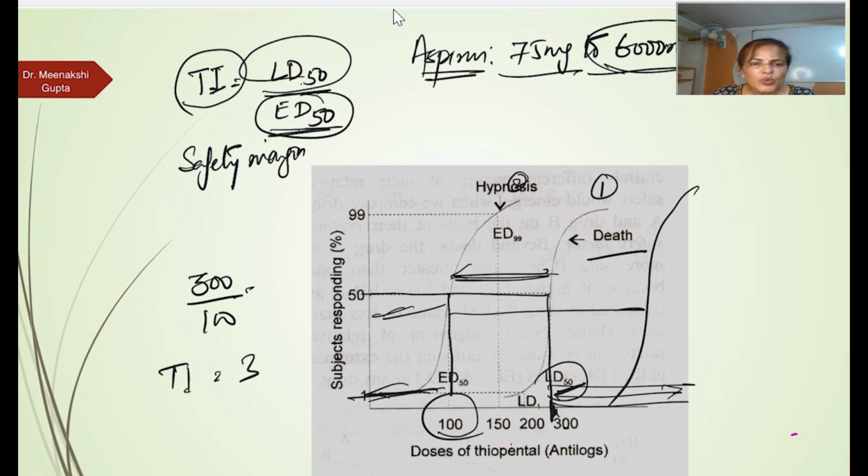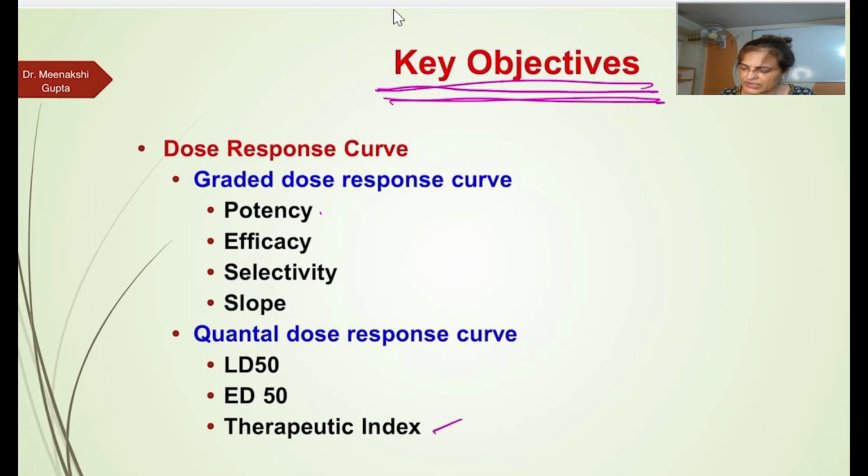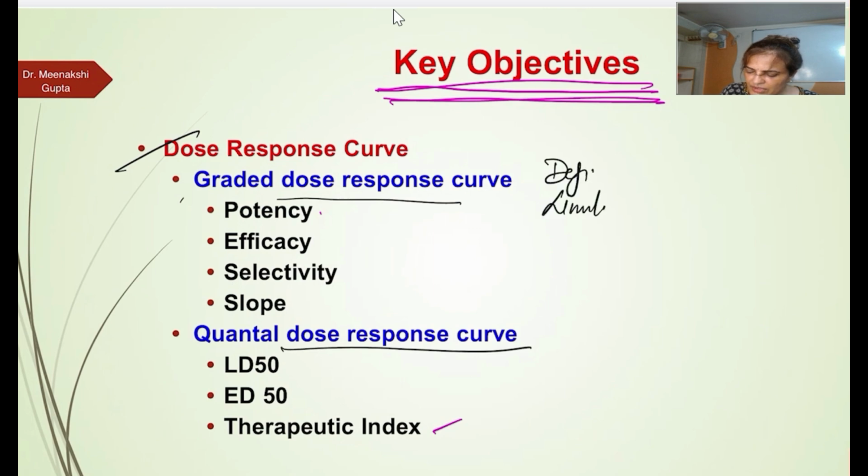So this is from the quantal dose response. We can find out 3 things: LD50, ED50 and therapeutic index. Now what I have so far discussed in the dose response curve, we have 2 types of response curve. One is quantitative or graded dose response curve and another one is quantal dose response curve. अगर आपको ये पूरा आता dose response curve, you have to write both graded and quantal. What are the limitations? ये क्या होती है पहले इसकी definition.